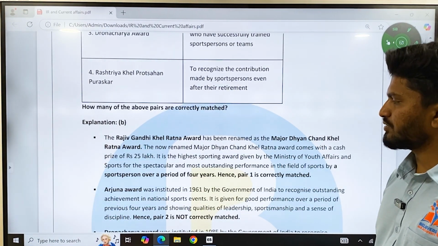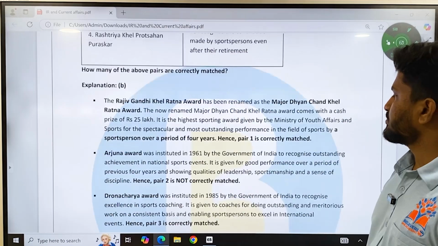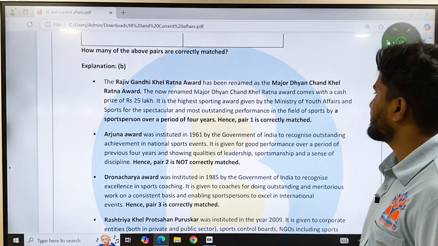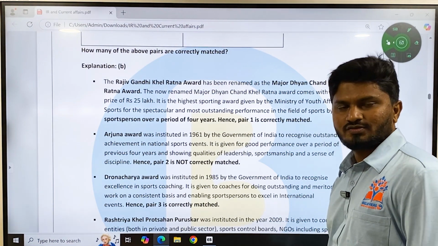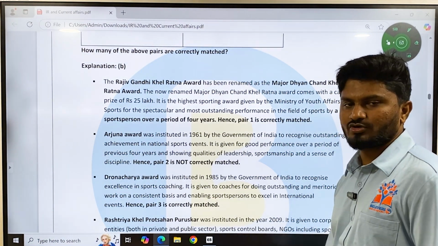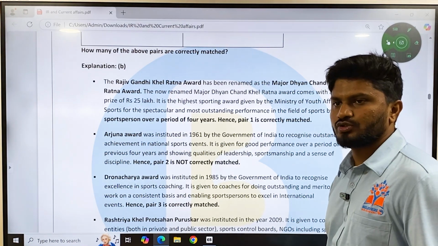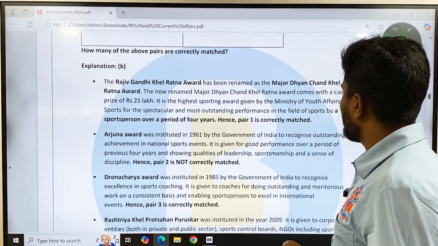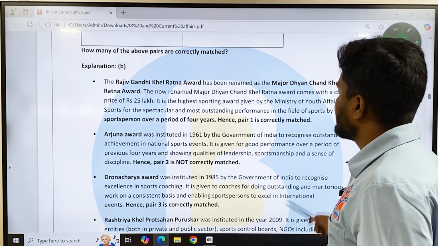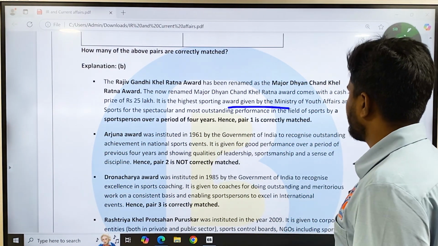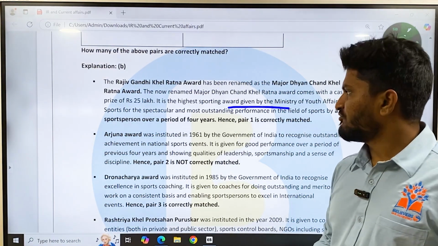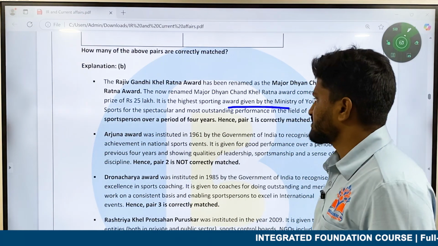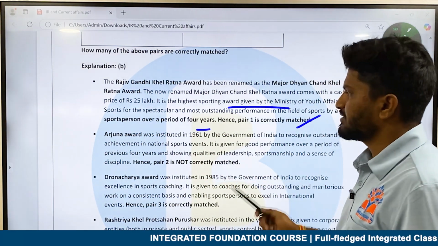So the correct answer is B only. Two are correct, two are wrong. The Rajiv Gandhi Khel Ratna Award has been renamed as the Major Dhyan Chand Khel Ratna Award. The argument of the present government is, what has Rajiv Gandhi to do with sports? So they have renamed it to Major Dhyan Chand. The renamed Major Dhyan Chand Award comes with a cash prize of 25 lakhs. It is the highest sporting award given by the Ministry of Youth Affairs and Sports for spectacular and most outstanding performance in the field of sports by a sports person over a period of 4 years. And statement 1 is correct.